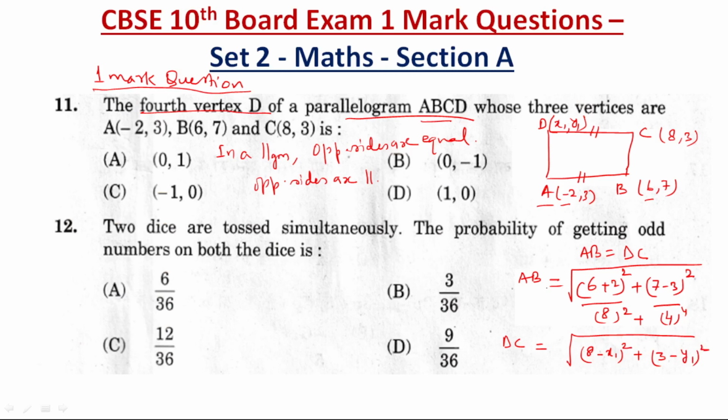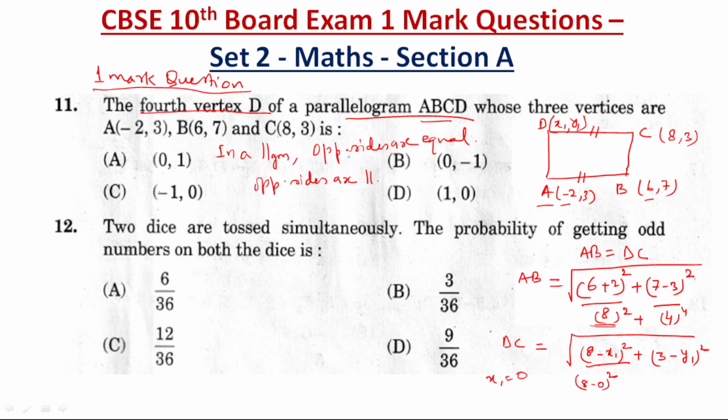Now you see in AB it came as 8 square, so this portion also should become 8 square. It means x1 will be equal to 0. Then only 8 minus 0 square can become 8. Yes, so x1 will be equal to 0.